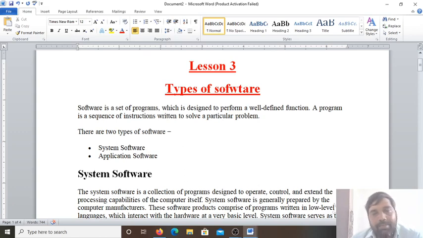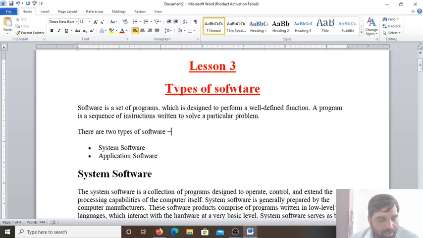Hardware and software are interdependent, means both are dependent on each other. Without software, a computer cannot work. Without hardware, software is also unable to perform the task. Similarly, if hardware is not there, software is of no use. So both are interdependent on each other, as trees and humans are interdependent. Humans are dependent on the trees for oxygen, and trees are dependent on human beings for carbon dioxide.